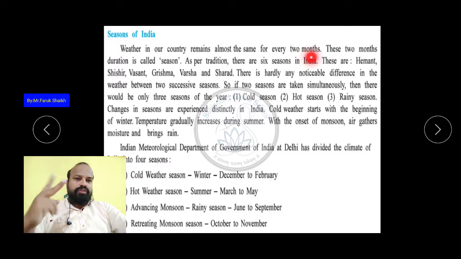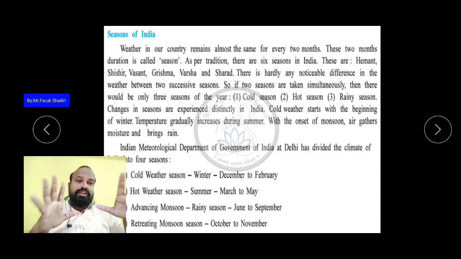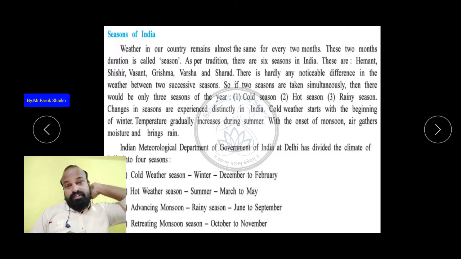The weather remains the same for 2 months. It is cool, hot, or rainy. These 2 months' duration is called a season. So as per tradition, there are 6 seasons in India. We are explaining 3 seasons, but according to tradition, there are 6 seasons in India.